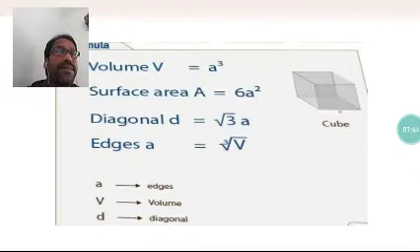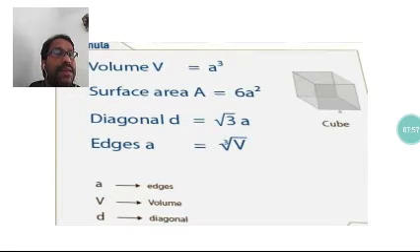Wait a minute, I will explain that also. This is for the cube. Okay, see, volume is given, surface area is given 6a square, diagonal d is given as root 3 into a. Okay, then all things, a is given also. What is a? A is called the edge or side, V is called the volume, and d is called the diagonal.